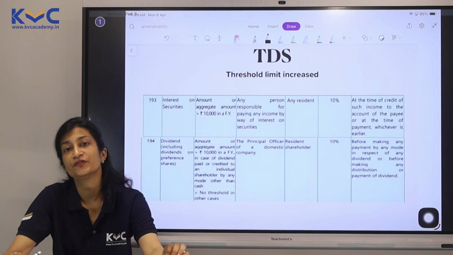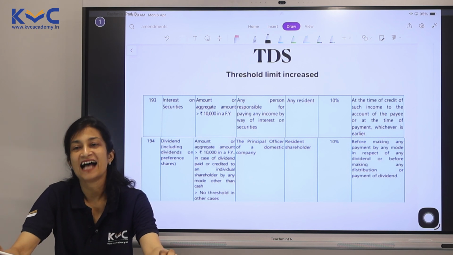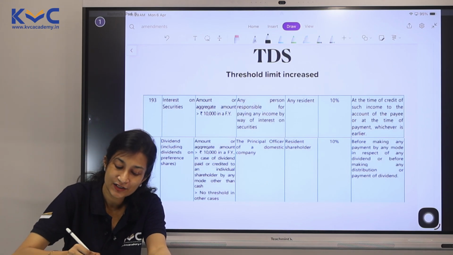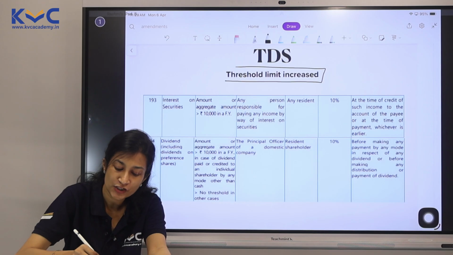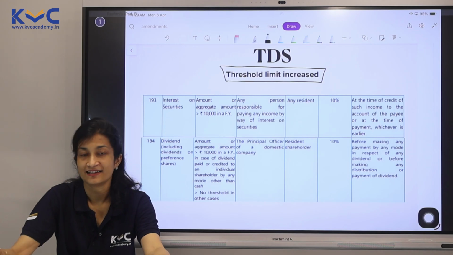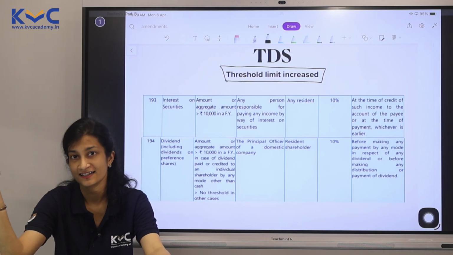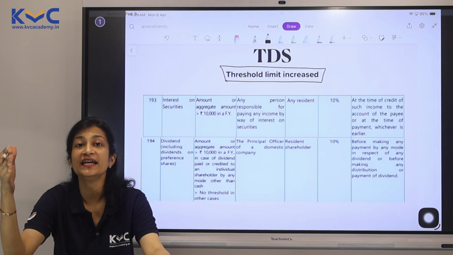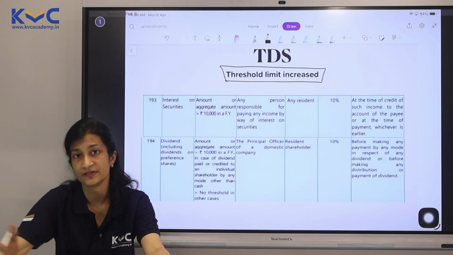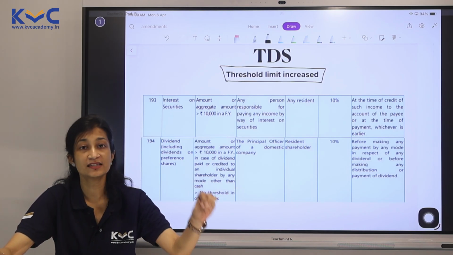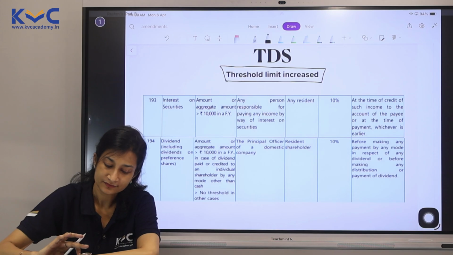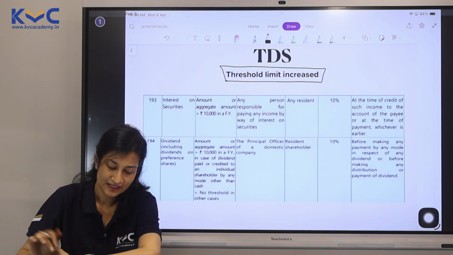The next amendments would be with regard to TDS. TDS has a whole host of amendments, but the point to be noted is that it's only in one area where the threshold limit has been increased. Why? What's the need of increasing it? Well, if the slabs have been increased, it is more likely people will now end up paying less tax, and therefore this was very much required to compensate. It's got a domino effect. Just because the slabs have been increased, this effect has come into the picture. Okay? Let's take it up one by one.